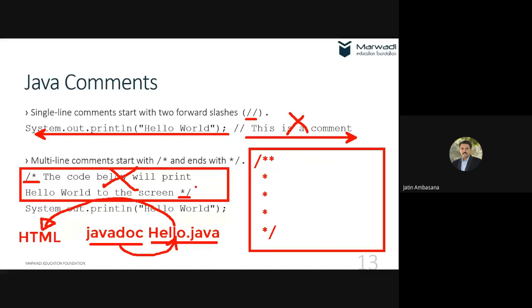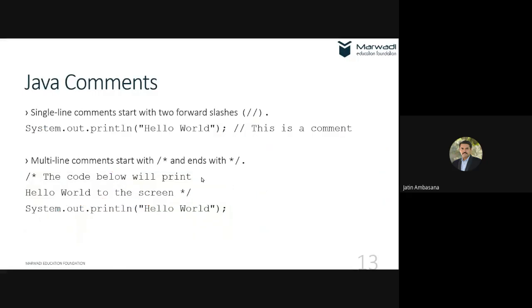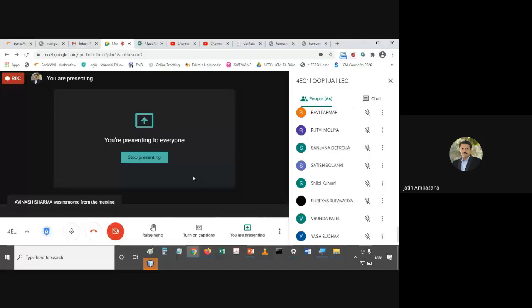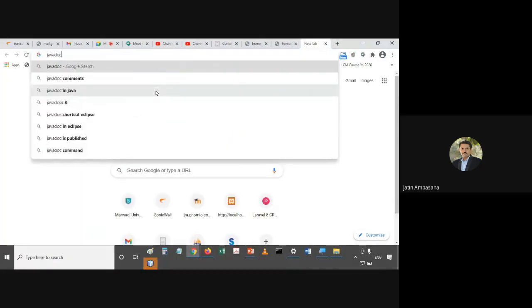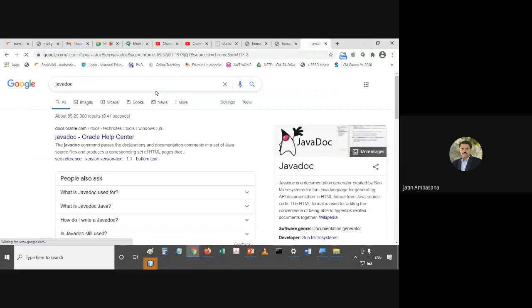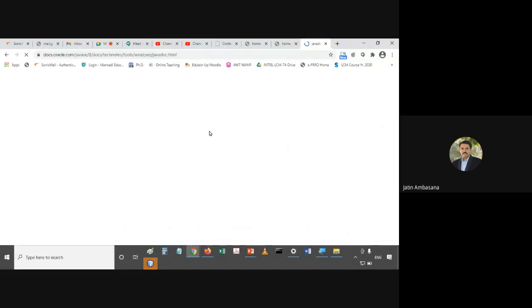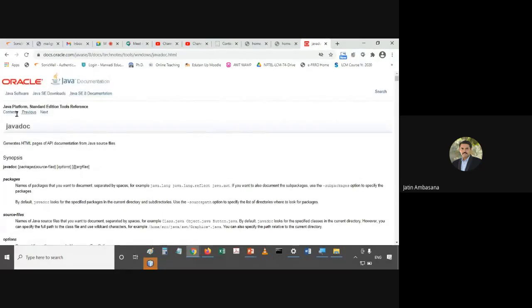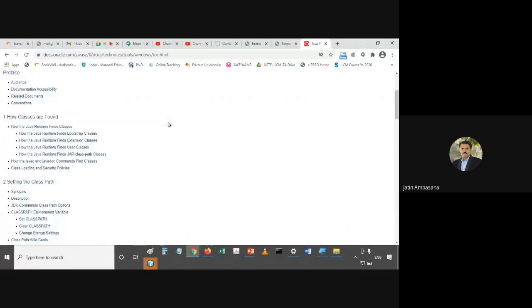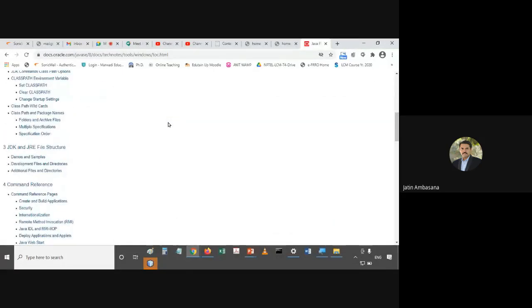If you search for Java Docs on the net, you will see the help center of Oracle, in which the Java Docs are available. If you go to contents, there are lots of contents available over here.